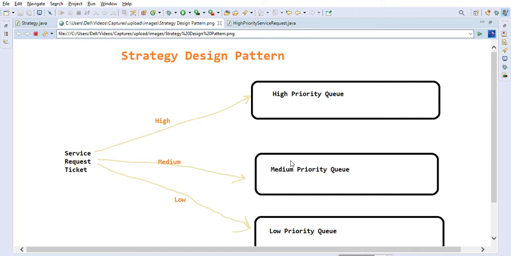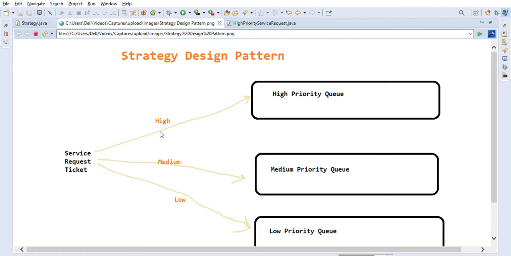So let's assume for the discussion that we have a ticketing system and we create different tickets, and based on their priority or importance we want to put each ticket into a different kind of queue. Let's say the system uses three messaging queues. Mostly you might know there are messaging software like Apache MQ or Rabbit MQ, where you can submit messages and it processes them asynchronously.